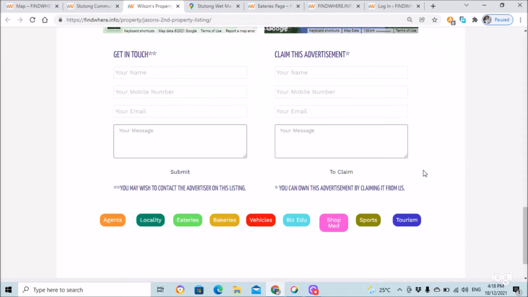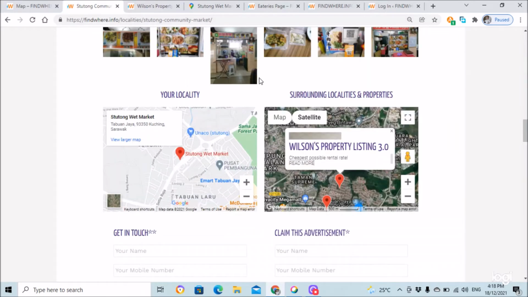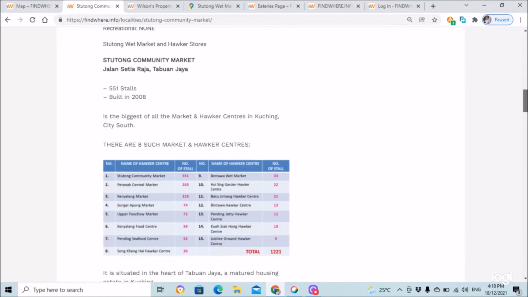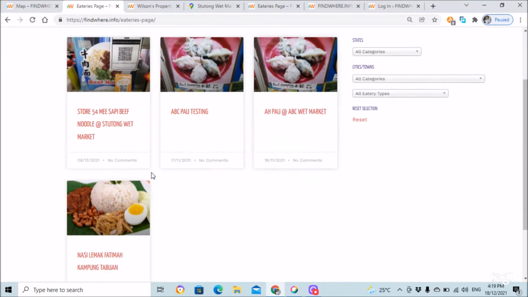The other contact form is for claiming this advertisement. Take for example, we go back to such an area where you may see an eatery, and this particular eatery happens to be your eatery. That means you are the operator of the eatery.